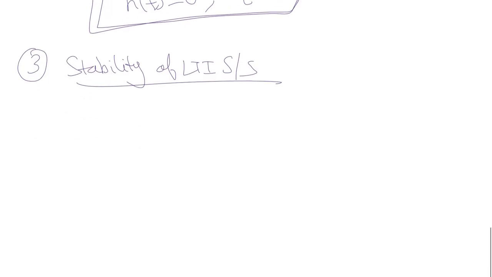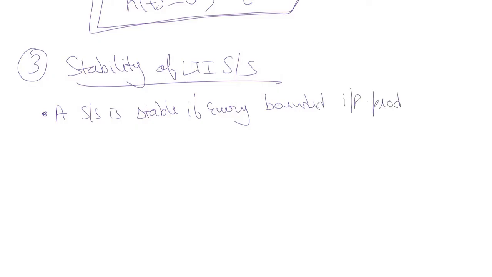We know that a system is stable if every bounded input produces a bounded output. This is the standard rule for checking the stability of a system.